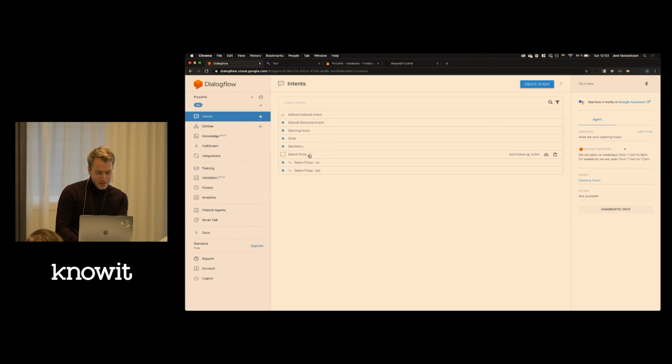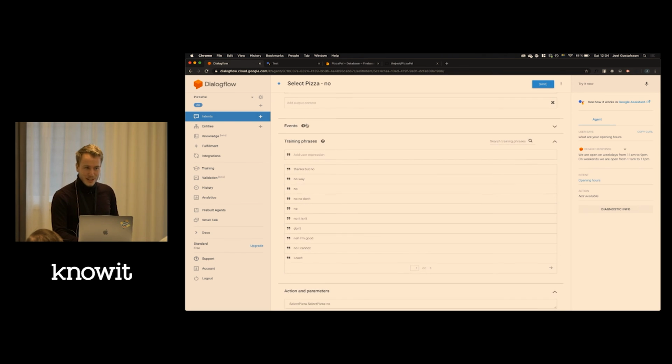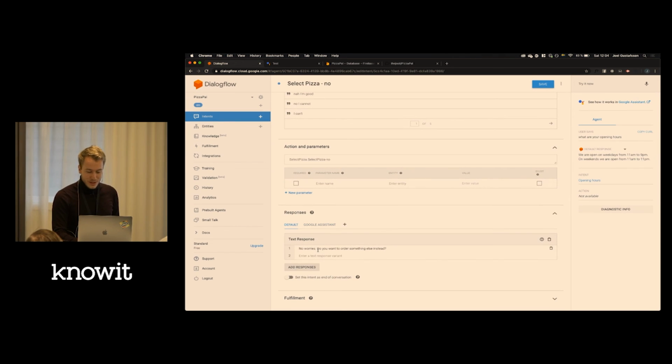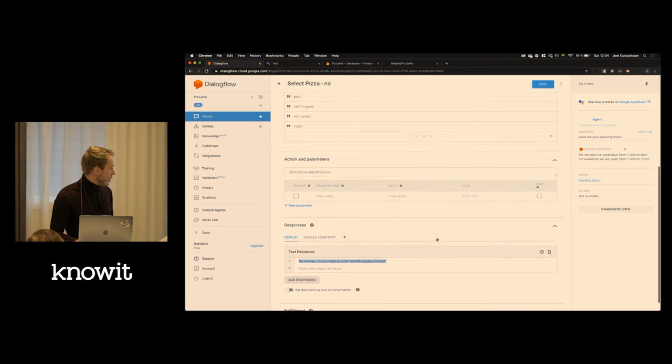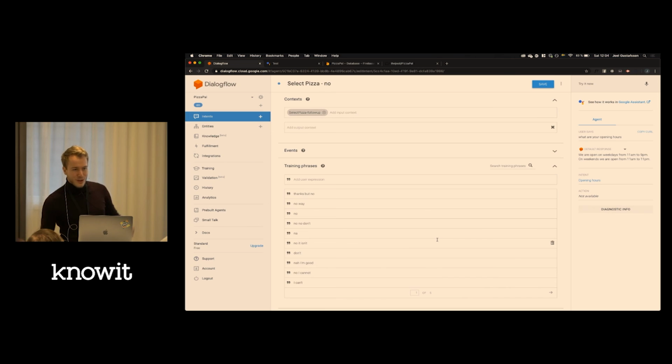And we have just another intent here for if the user says no. So this also is using the select pizza context. So no wouldn't mean anything if it's not in the context of proceeding with the order. And here we just give the user a rescue, so they can order something else. And always during this conversation, they can say, I want to check the menu or check the opening hours, and go back.